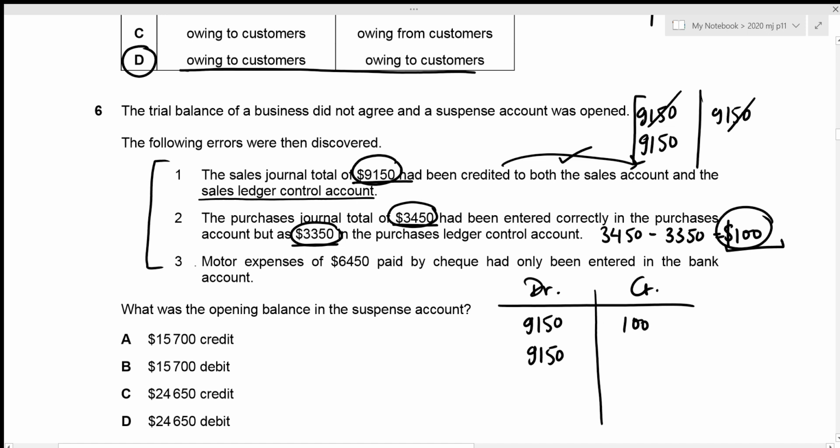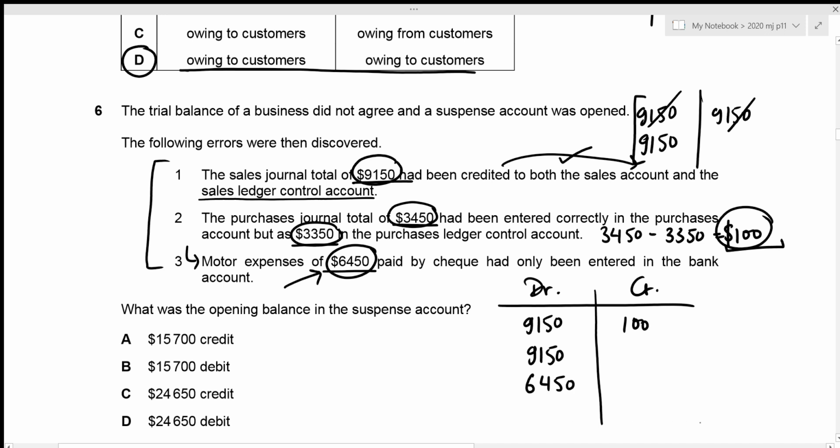Now for the third one, motor expenses of 6,450 paid by check had only been entered in the bank account. But this should have been also entered in the motor expenses account, right? And whenever we're talking about trial balance, the expenses are always recorded on the debit side, which means that we need to record this amount of 6,450 on the debit side as well. Okay, this concludes all of the errors.